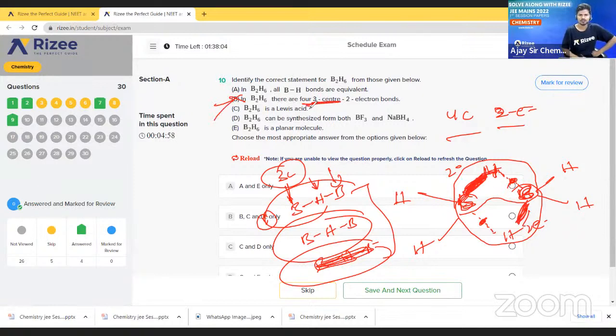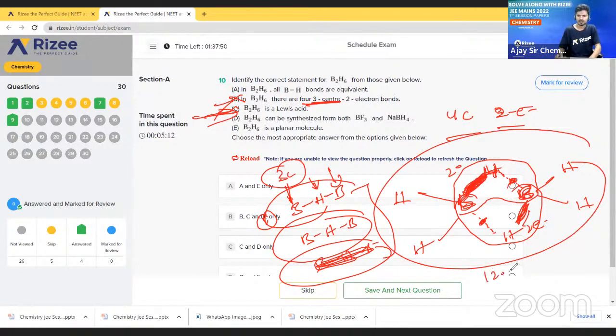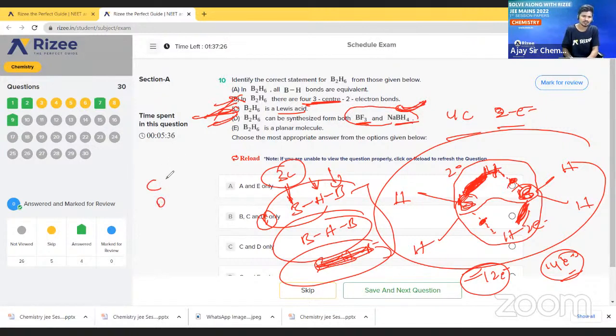Here they have given 4 center, 3 electron. And B2H6 is a Lewis acid. Obviously it is correct because it is an electron deficient species. In this entire compound, how many electrons are present? Only 12 electrons are present. It needs 14 electrons, but only 12 are present. So it is an electron deficient species, also called a Lewis acid. And see option D, B2H6 can be synthesized from BF3 and NaBH4. So this option is also correct. So option C and option D both are correct.